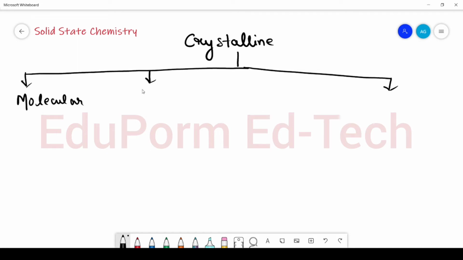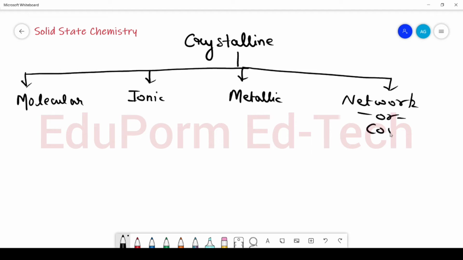The second category is ionic crystalline solid. The third category is metallic crystalline solid, and the fourth category is network or covalent crystalline solids.